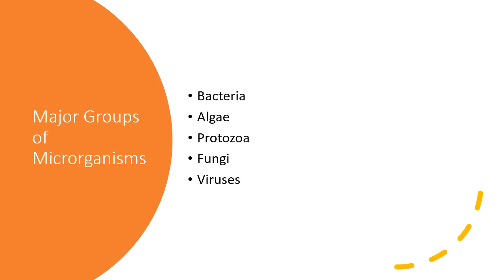Now let's see what are the major groups of microorganisms. The microorganisms have been further divided into five major groups. That is bacteria, algae, protozoa, fungi, and viruses. So in further slides, we are just going to study one by one in detail.